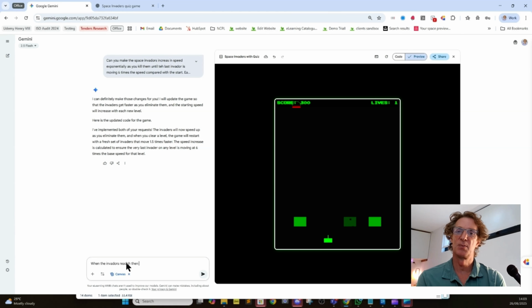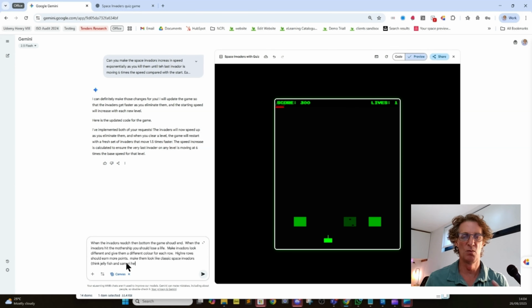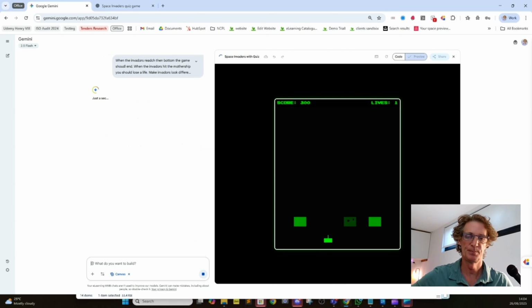So now we've asked, can you make the Space Invaders increase in speed exponentially? So we want to make it behave more like a Space Invader. So the last alien is going really quickly across the screen. We've also said when the invaders reach the bottom, the game should end. So we've tested it. We're testing it iteratively. This is sped up a lot, so you're not seeing this in detail, but we're testing it. We're giving it questions. We're saying the spaceship at the top is too high. And so we just really want to make it look and feel more like an arcade Space Invaders game.